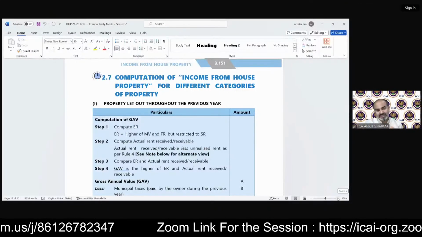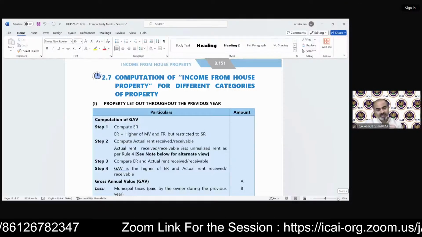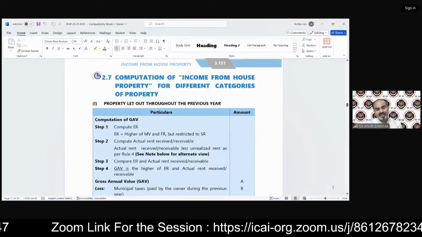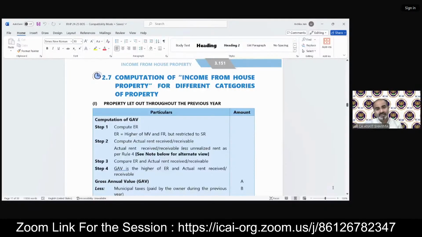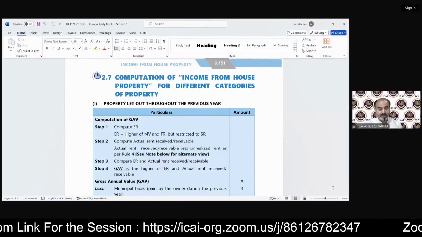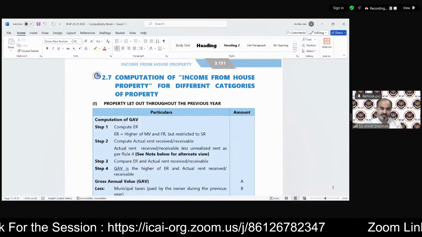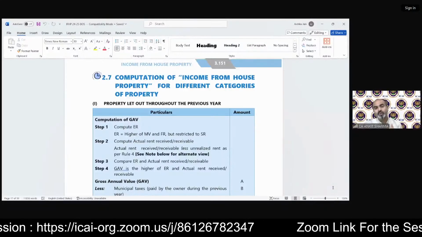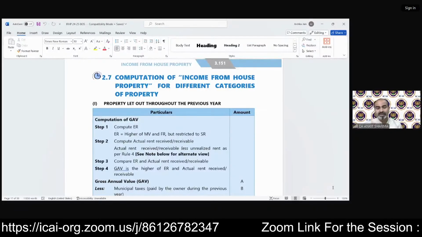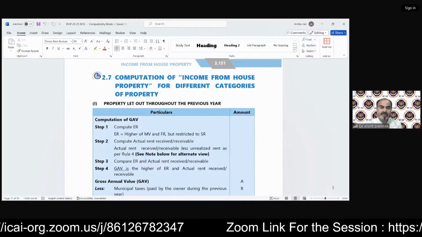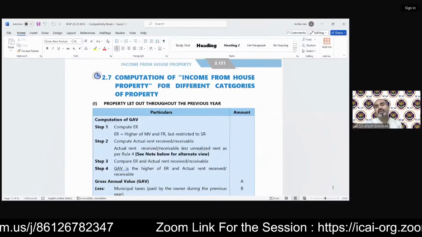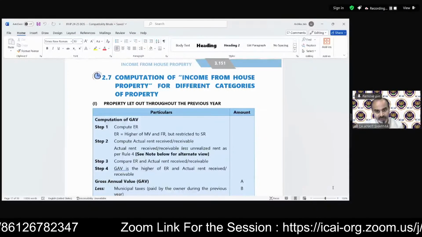Before going through the specific MCQs and specific questions we have prepared for you, we are going to discuss the MCQs, the RTP question, and the mock test question. That will be discussed later. Before that, I just need to go through the specific provision and the basic format, to see how exactly we need to calculate income from house property.